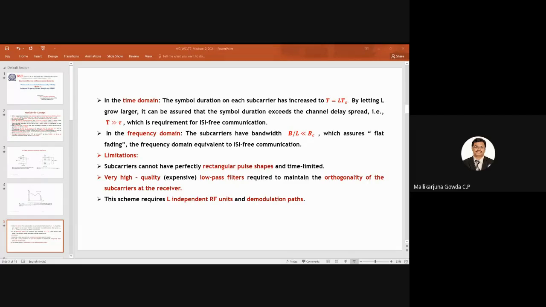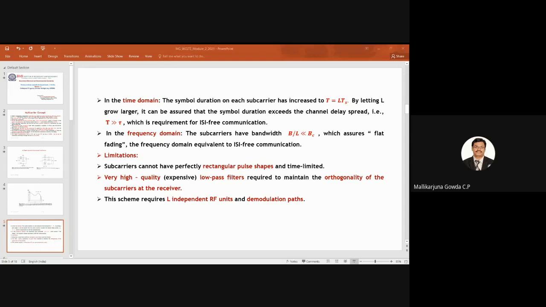So by having a large value of L, if I increase the value of L, the duration of the symbol is also increasing. That will make it possible to have it much greater than the channel delay spread. With that, I can say it will meet the requirement of intersymbol interference free communication.